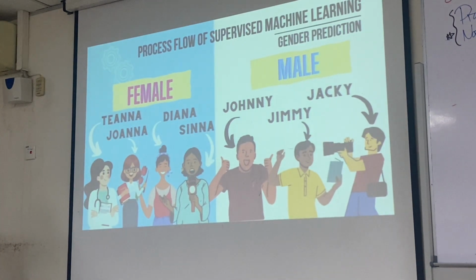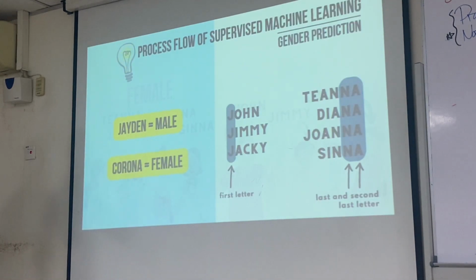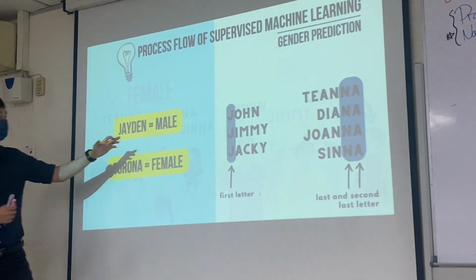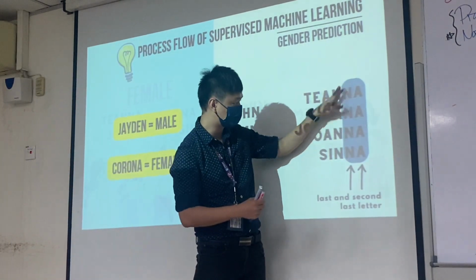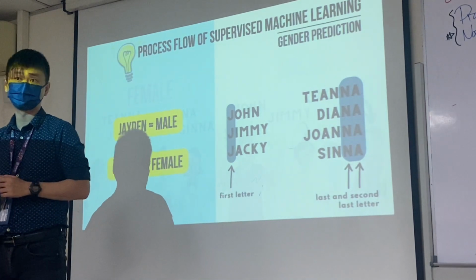Okay, so in this case, we know that J is a very important letter, or important feature, for you to identify whether it's a male or a female, as well as the last 2 letters. We know the last 2 letters NA are going to give you the hint whether it's a male or female.